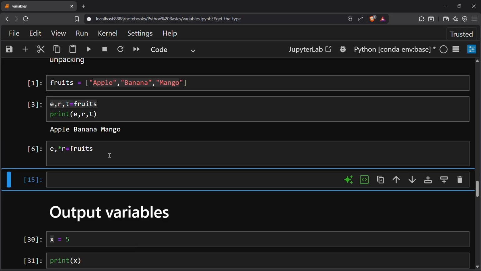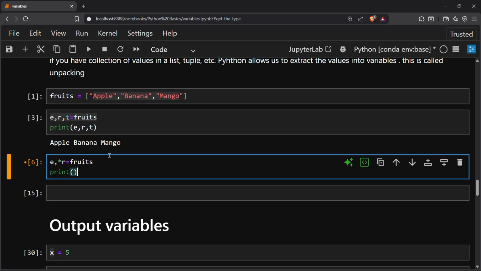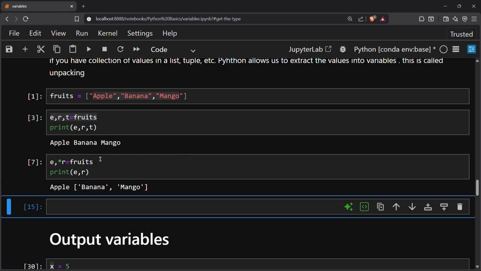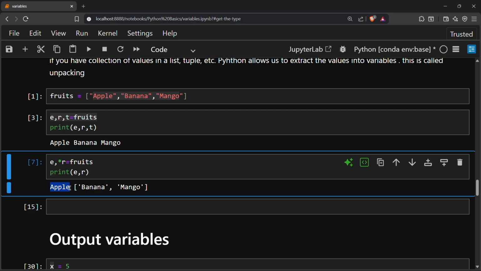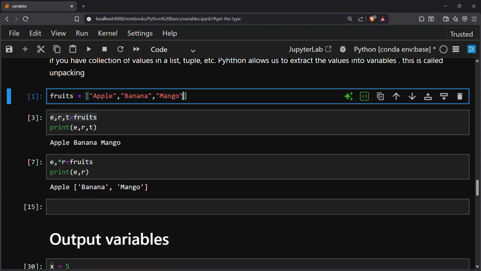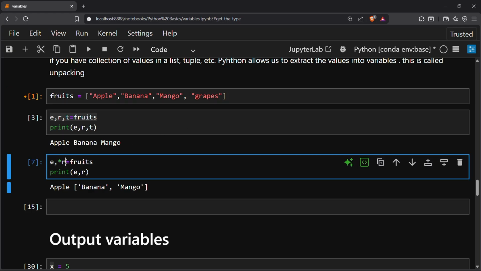So as we can see, and yeah, if I want to print E and R, this will print apple as the value of variable E, and banana and mango as the value of variable R. Okay, so if I want to add one more, grapes, I will initialize one more variable, not T, go for S. Okay, so I want to print this also, E comma R, no, S. Okay, so first I will run this one, and now I will run this code.